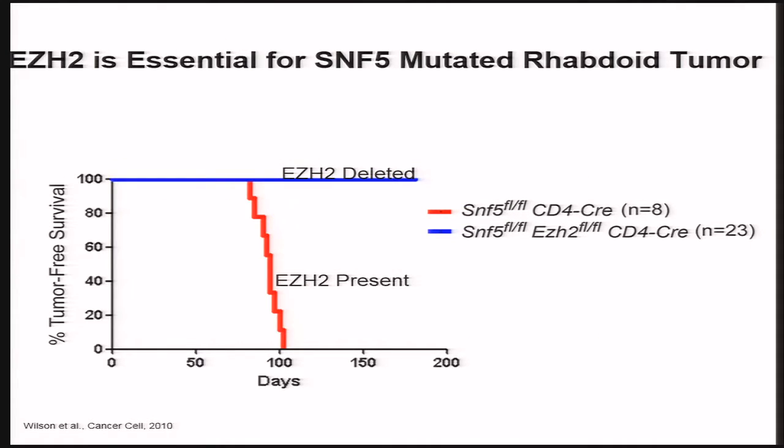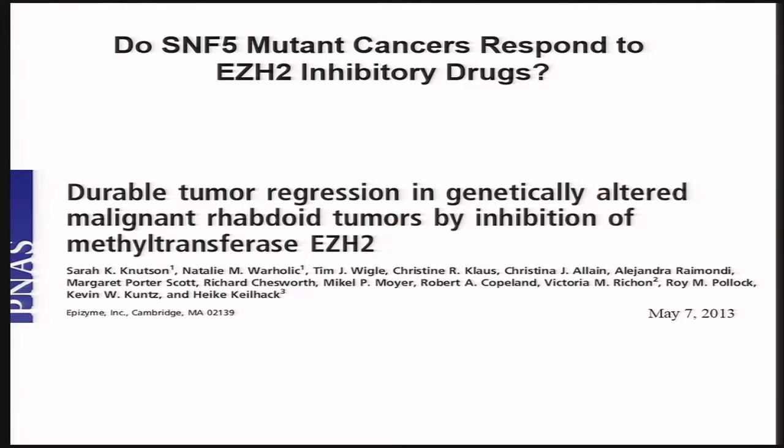And so I start with a published example from Charlie Roberts' laboratory that really sparked us to think about this more systematically. Charlie's laboratory at the Dana-Farber studies rhabdoid tumors and SWI/SNF complex alterations. I think this is a lovely example where these tumors that have loss of SNF5 are quite dependent on EZH2, and this was shown in a genetic model. We in the community were very excited when this work was published by Epizyme that showed that it's not just a dependency on the total protein, but that enzymatic inhibition actually appears to be an interesting therapeutic concept for these patients.